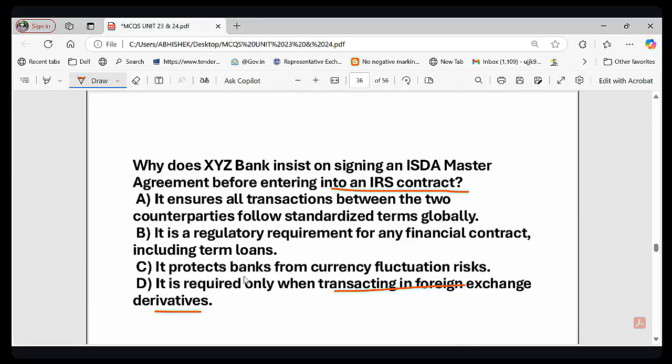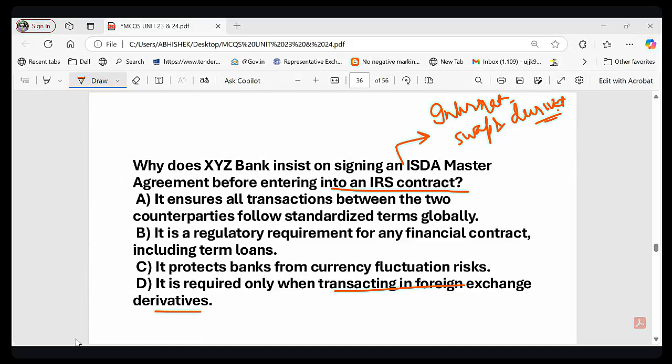What is the meaning of ISDA? ISDA stands for International Swap and Derivatives Association. ISDA का फुल फॉर्म होता है इंटरनेशनल स्वैप एंड डेरिवेटिव एसोसिएशन. तो क्या लगता है, क्या कारण है इसका? What do you think? Why do you think ISDA agreement is required? Is it A, B, C or D? What is the reason?